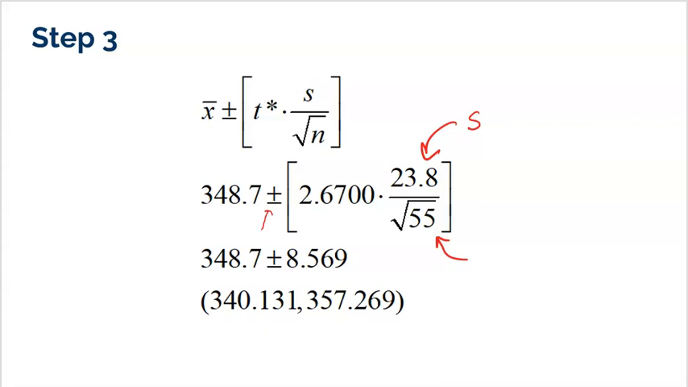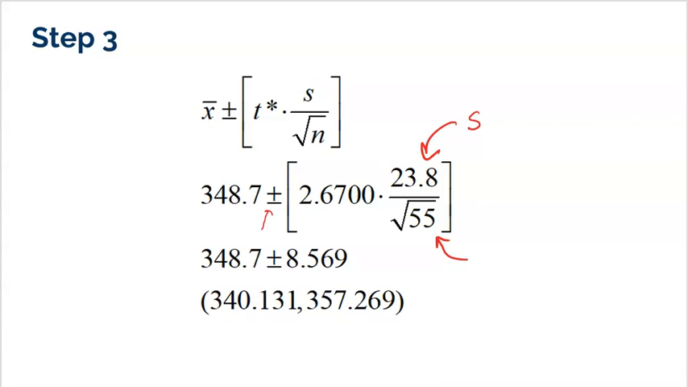So again, here's what I'm saying. I'm saying pretty confident that my mean, 348.7, is pretty close to the true mean. That way, if I go up and I go down by about 8.5 minutes, I'm pretty confident that I'm going to capture the truth. So the interval is 340.13 to 357.27 if you do a little bit more rounding there.